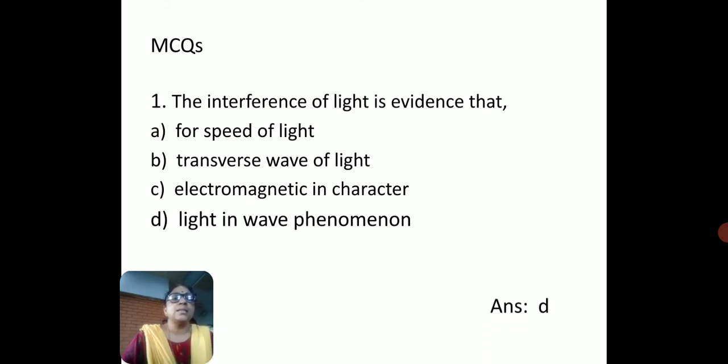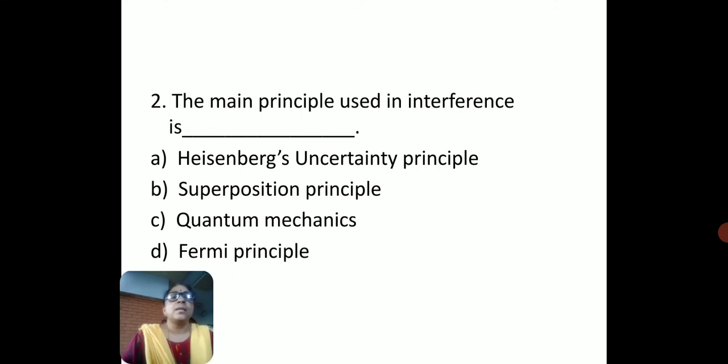The answer is D, light in wave phenomena. The main principle used in interference is, no doubt, the superposition principle. The options are Heisenberg uncertainty principle, superposition principle, quantum mechanics, and Fermi principle. The answer is B, superposition principle.